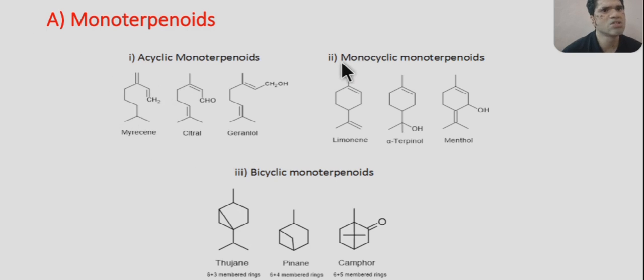And the next one is monocyclic monoterpenoid. Mono means one ring will be there. So 2 isoprene units with 1 ring. Examples are limonene, alpha-terpineol, menthol. Limonene is the compound which is found in the lemon peel.